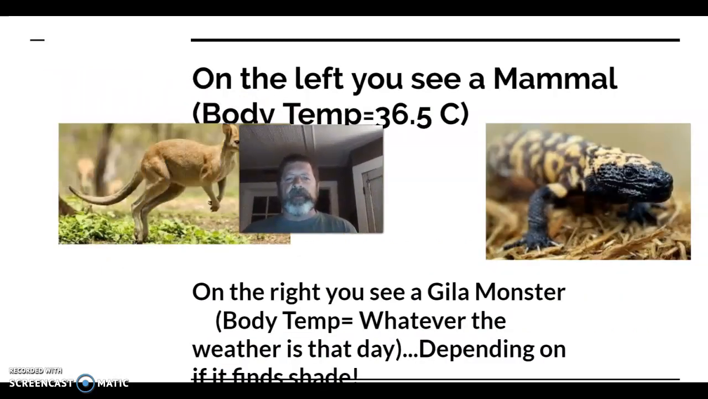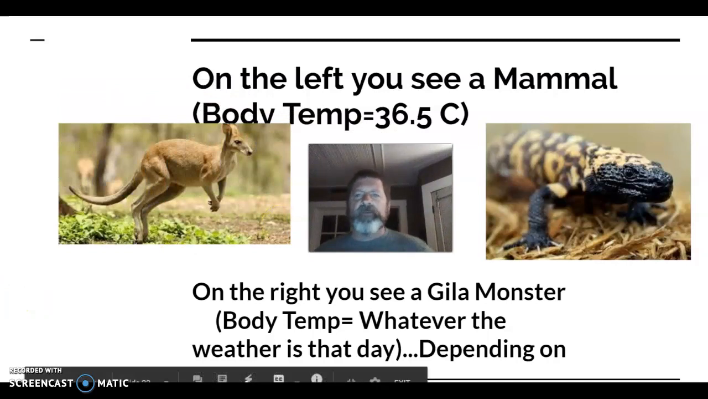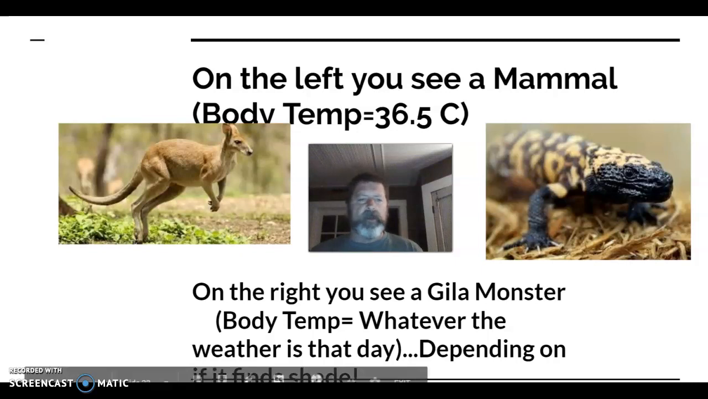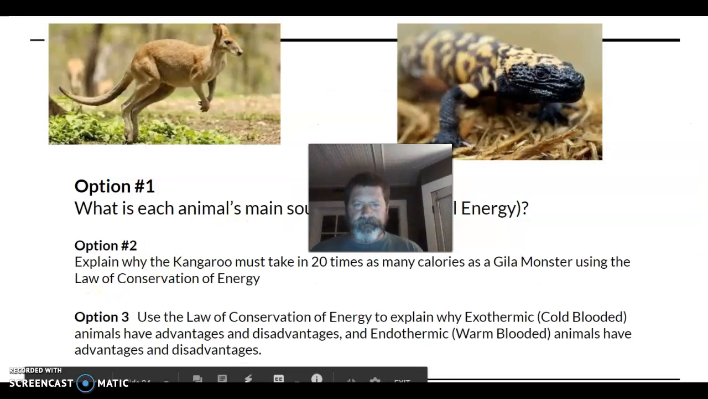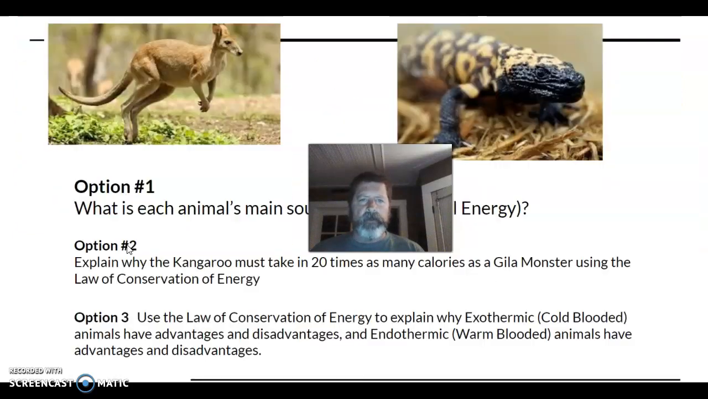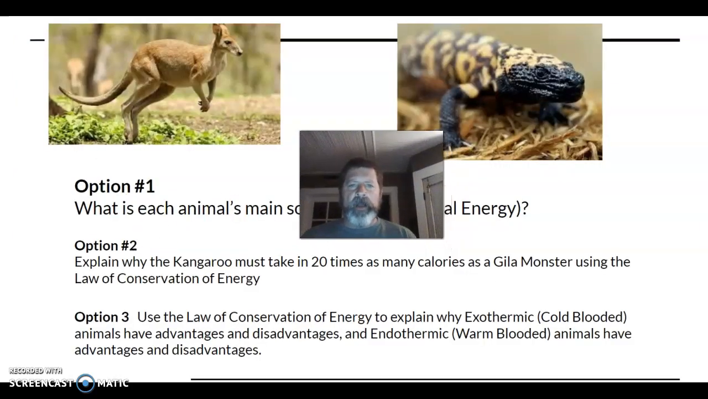Okay, your next question. This is question number 3. On the left, you see a mammal, 98.5 degrees or 37 degrees Celsius. That's its body temperature. And on the right, you see a Gila monster. Its body temperature is going to be whatever it is that day. So here's your question, question number 3. You have 3 options.